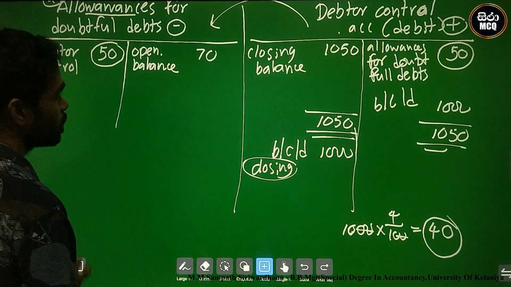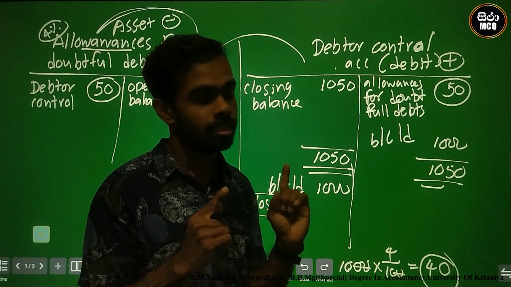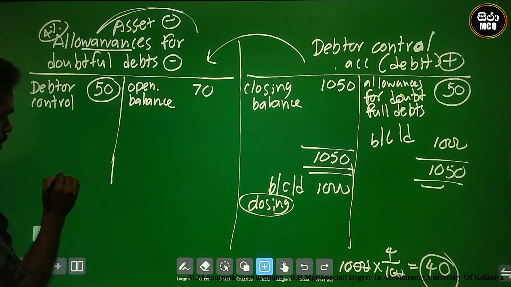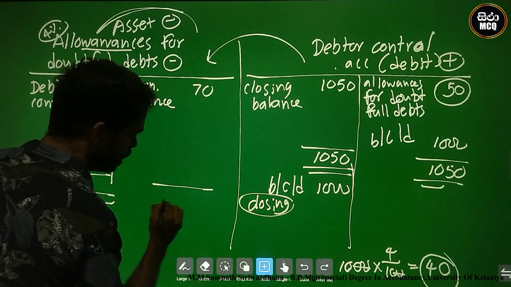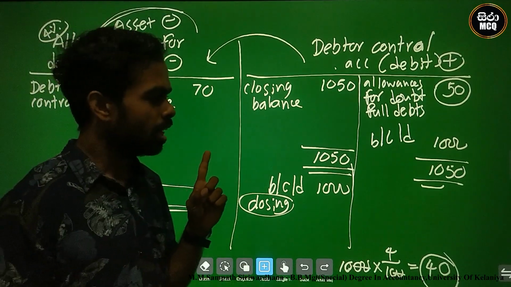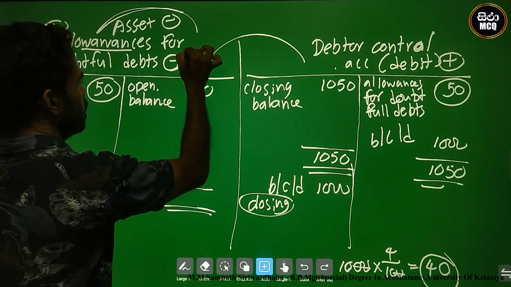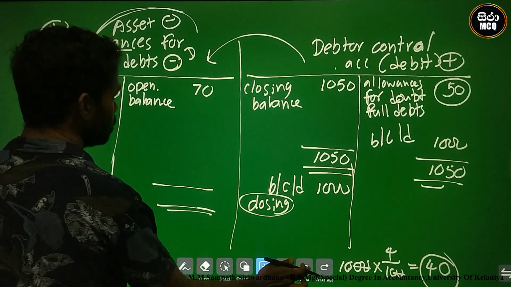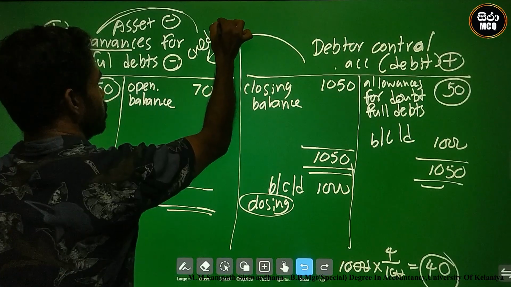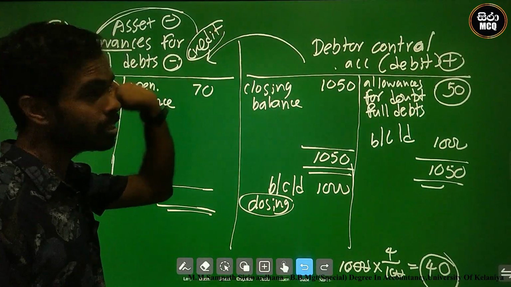At this time I create the unhappy person closing balance in the allowances account. Unhappy persons means minus persons. There is a credit balance. Why? Happy persons are debit, unhappy persons are credit.